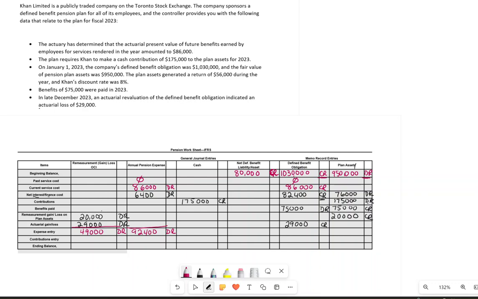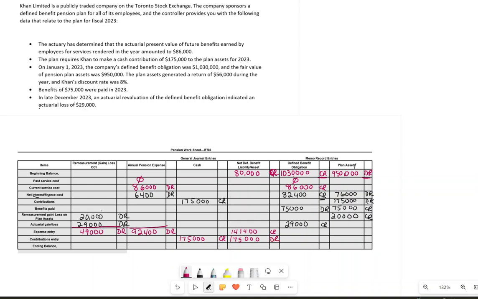If I debit these two, I have to credit the same amount to the net defined benefit liability slash asset. So in this case, if I add both numbers, I will get 141,400, and that is my credit. My contribution 70,000, 175,000, this was credit, and it will debit the 75,000 here.